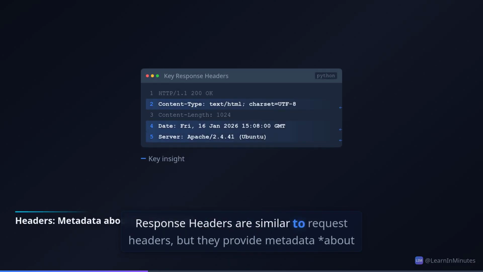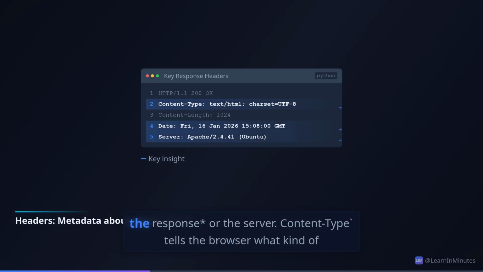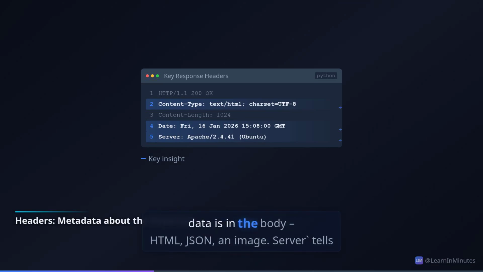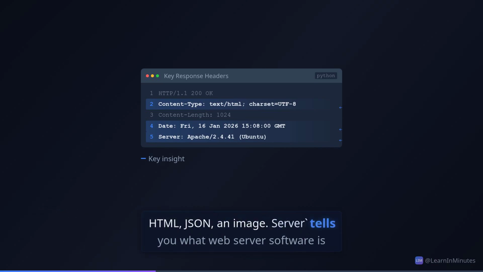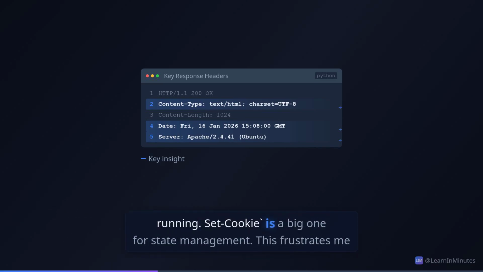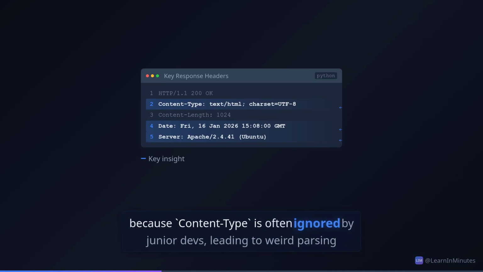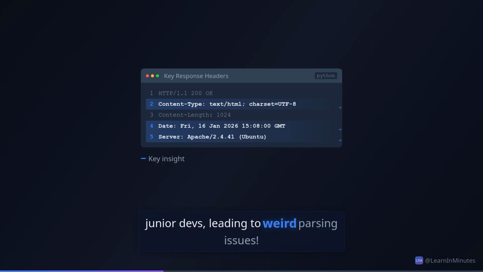Response headers are similar to request headers, but they provide metadata about the response or the server. Content-Type tells the browser what kind of data is in the body: HTML, JSON, an image. Server tells you what web server software is running. Set-Cookie is a big one for state management. This frustrates me because Content-Type is often ignored by junior devs, leading to weird parsing issues.